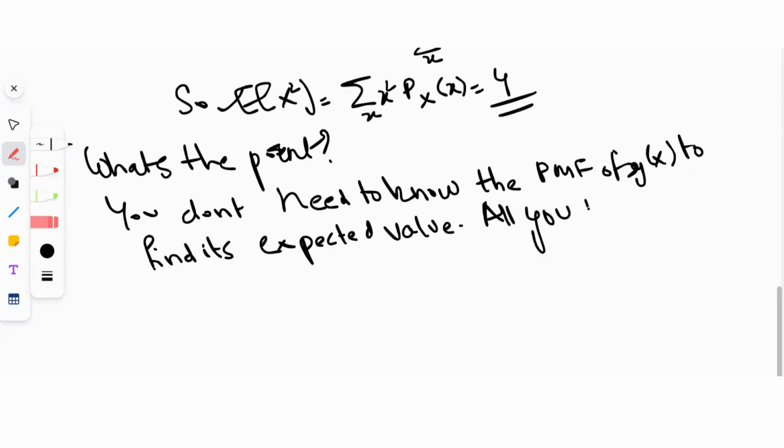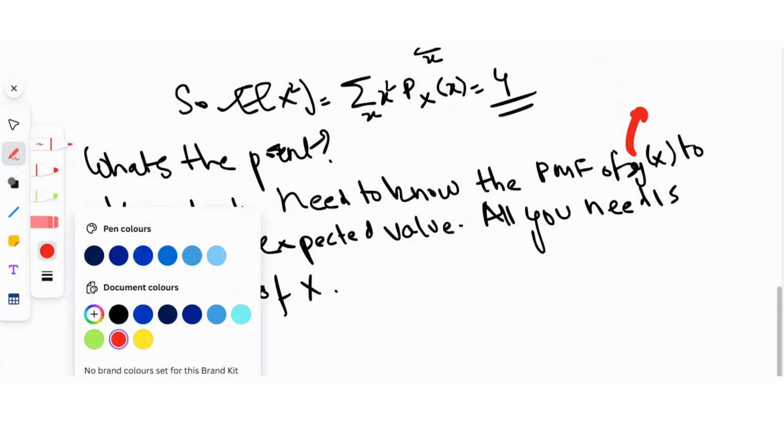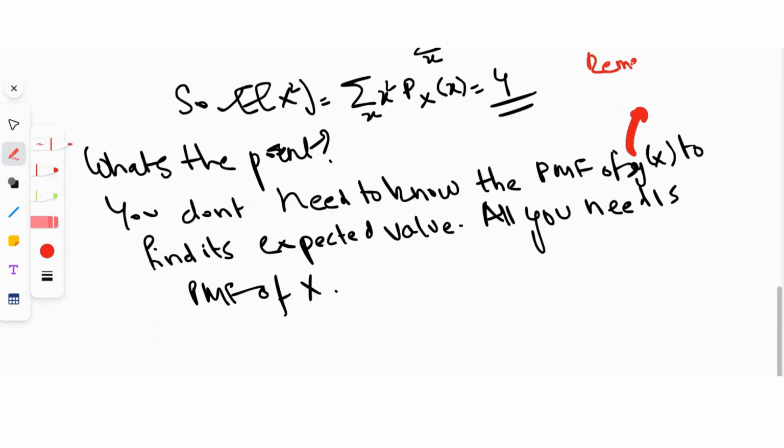Obviously, one way to find the expected value is this: remember, a function of a random variable is also a random variable, right?